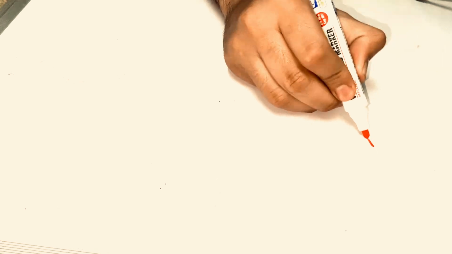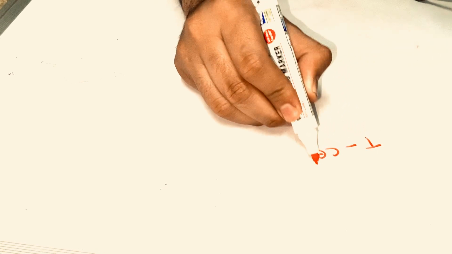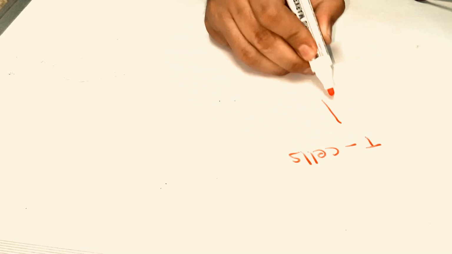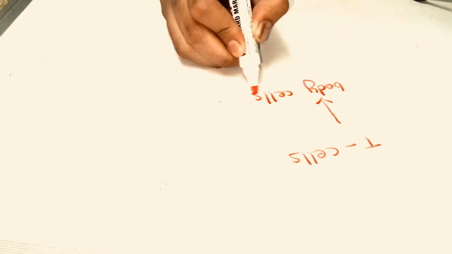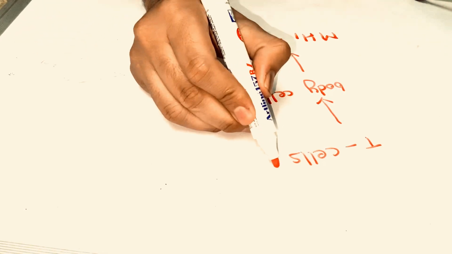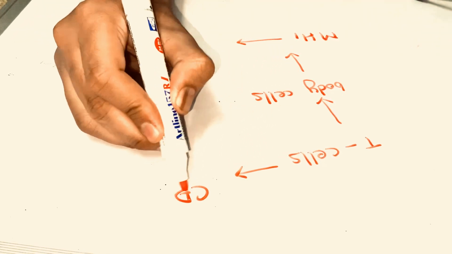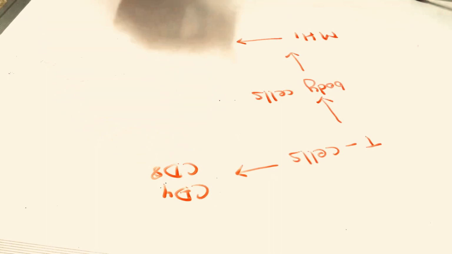Now there is an important thing at your disposal. Now these T cells, T lymphocytes, are exposed to body cells. Now, as we all know, the T cells will have CD4 and CD8 molecules on the surface.